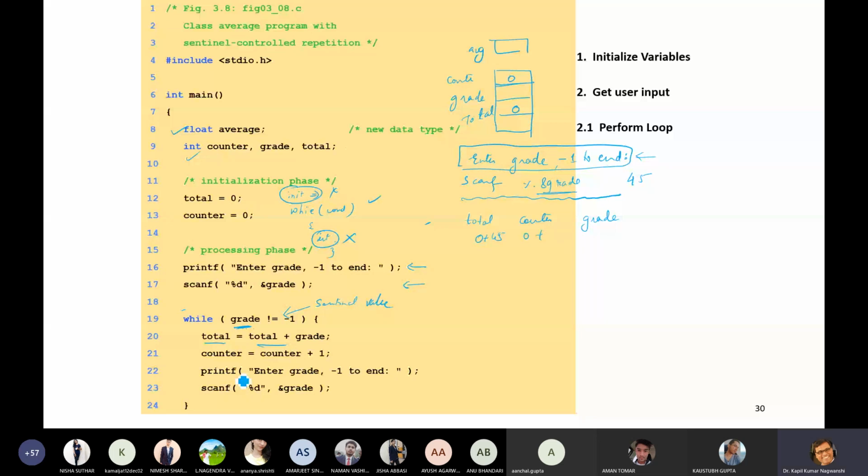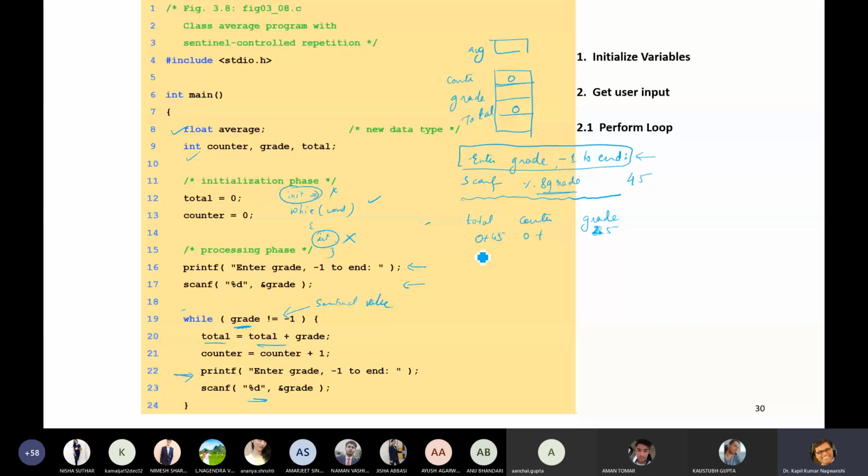The next step is scanf: enter grade, -1 to end. It will ask you every time in the loop. Now suppose you give a grade again. Let me write 25 instead of 45, so that you may not be confused.